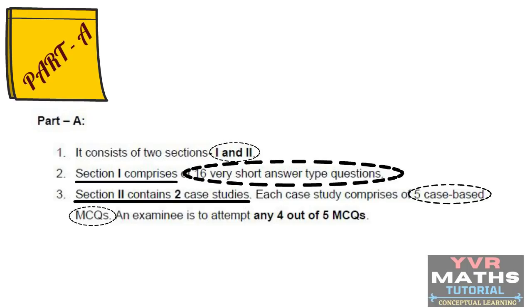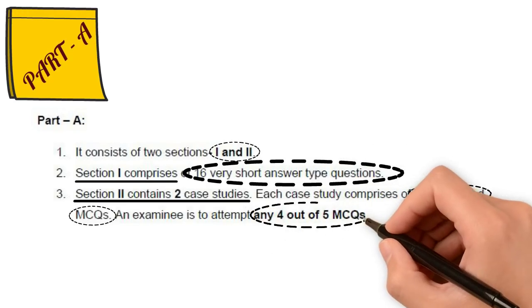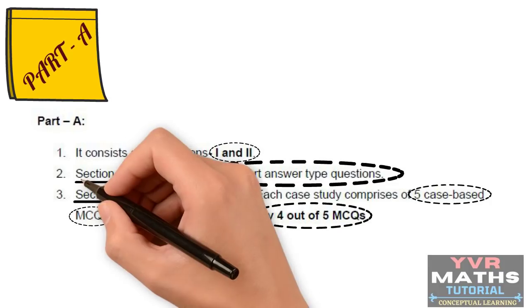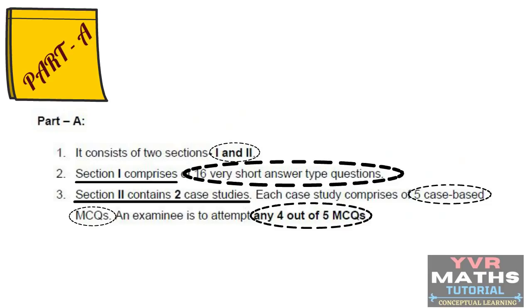The student has to attempt any 4 questions out of the given 5 multiple choice questions. So they have given internal choice here. They will give 5 questions, and in those 5 questions, students should attempt any 4 questions. In section 1, which comprises 16 very short answer type questions, we also have internal choice. We have 3 questions with internal choice, which I will show you in the next slide.